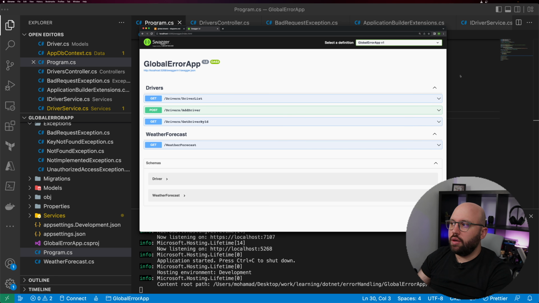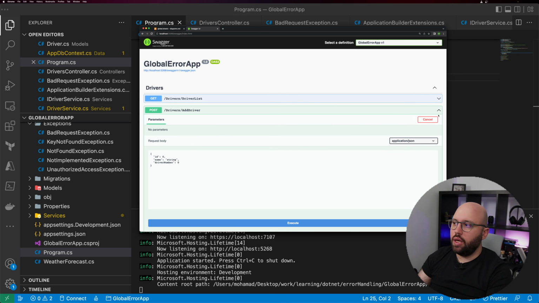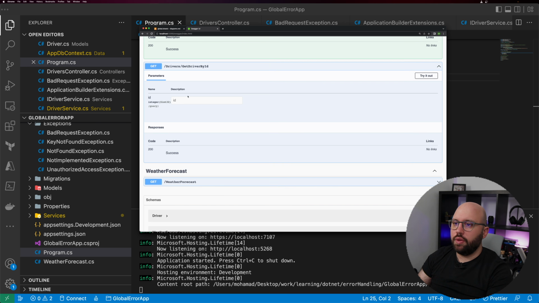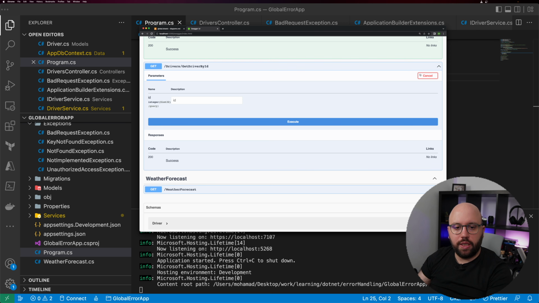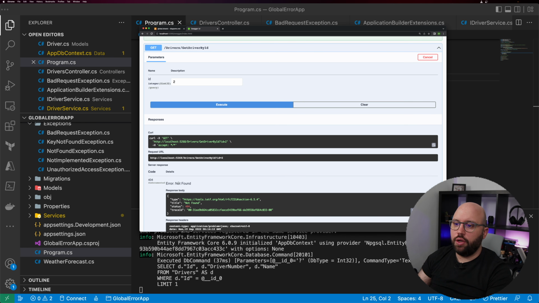So what I'm gonna be doing right now is I'm just gonna try to get a normal driver ID. So remember, this is an empty database, does not contain anything. So right now, if I just type 2, it should give me not found. It's gonna give me 404, error not found, and basically it gave me this generic error type.